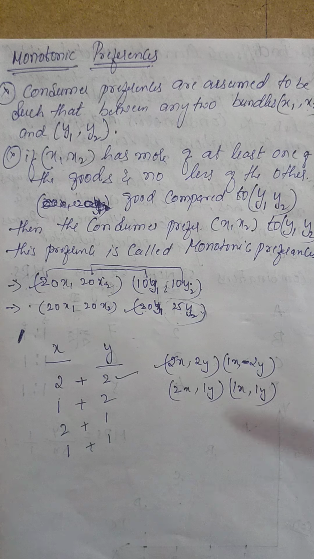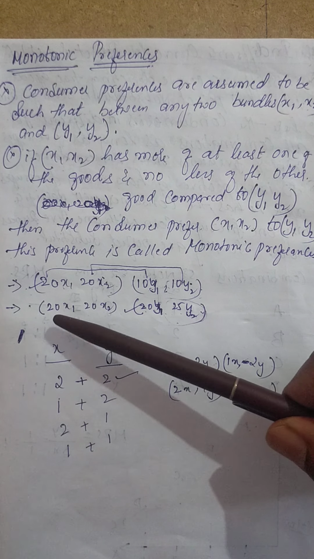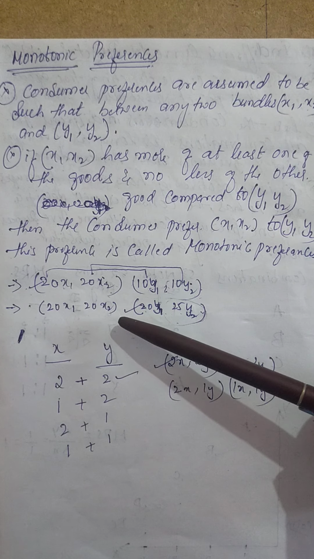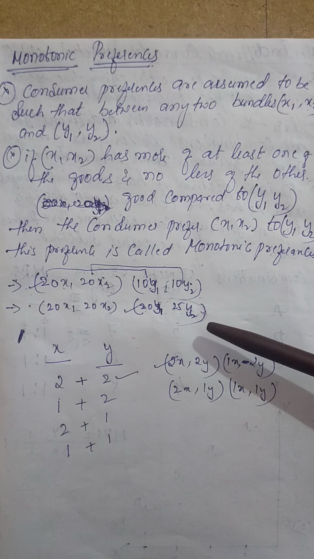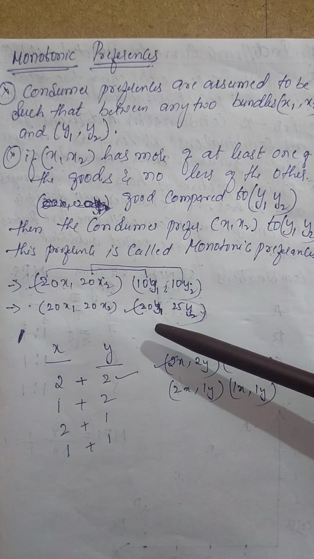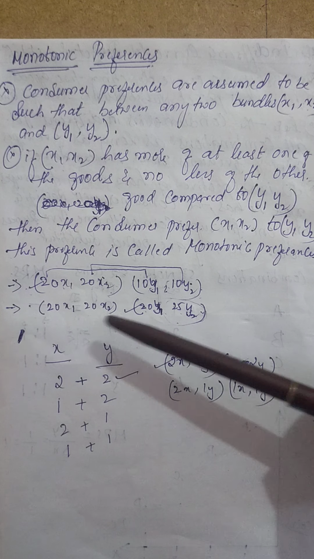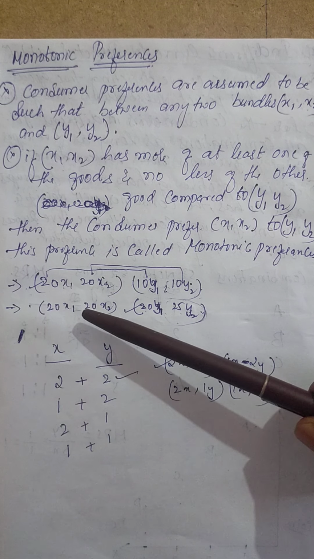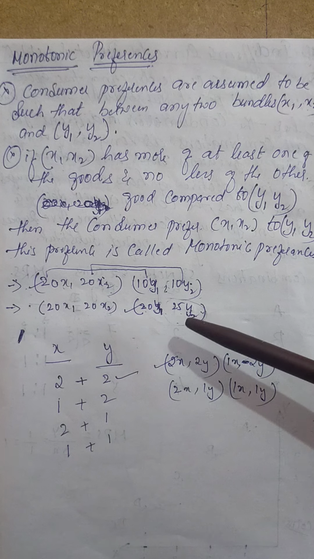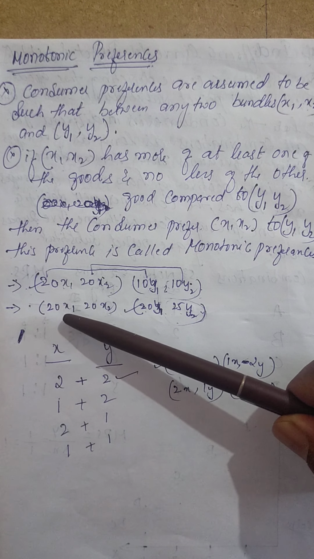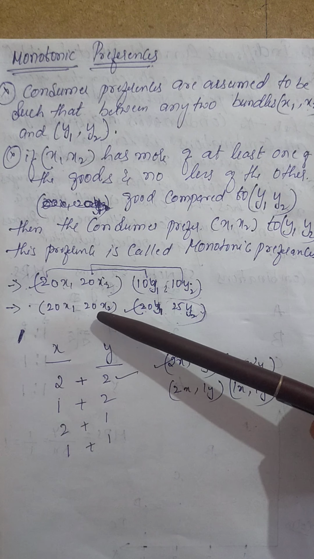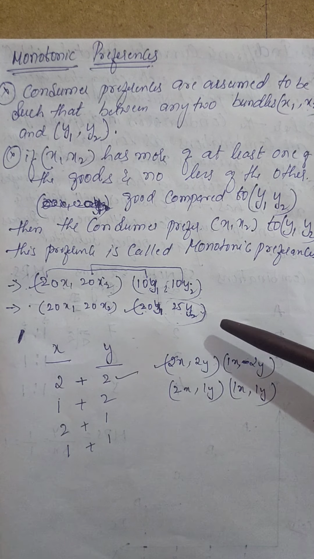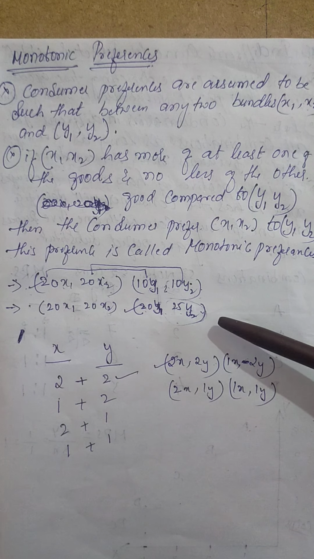And one more example is below that. 20x1 and 20x2. So two goods are there, x1 and x2, and y1 and y2 is another bundle. So here we consider these two as the bundles. This is one bundle and this is another bundle. So if you see here 20x1 and 20y1, but you see x2, 20x2 and 25y2. That means here the y2 quantity is increasing.